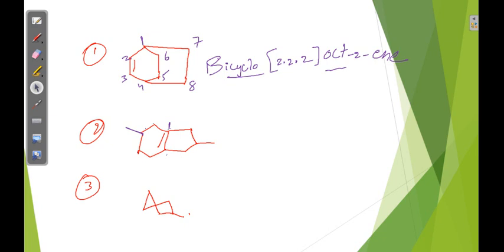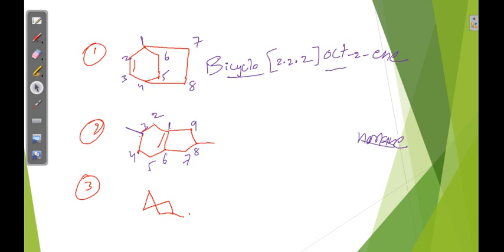So 1, 2, 3, 4, 5, 6, 7, 8, 9. Okay, total 9 is there. So non-ene, sorry, it is non-ene is there.